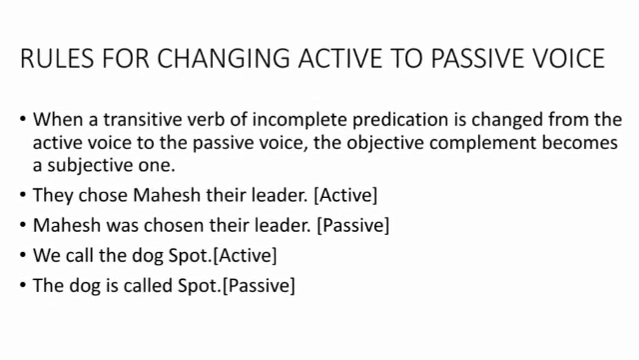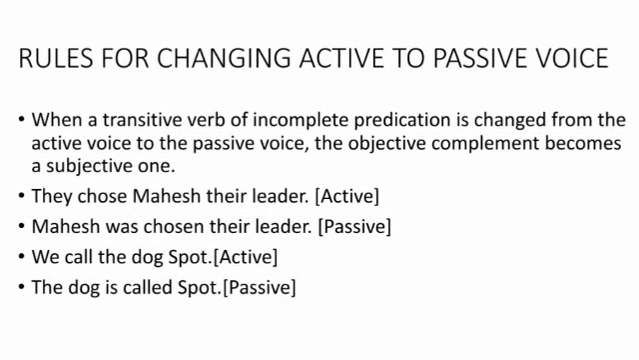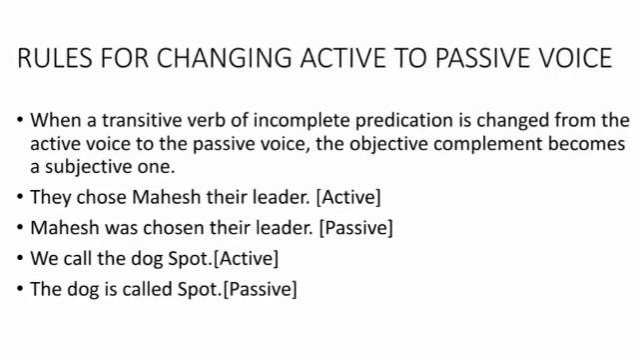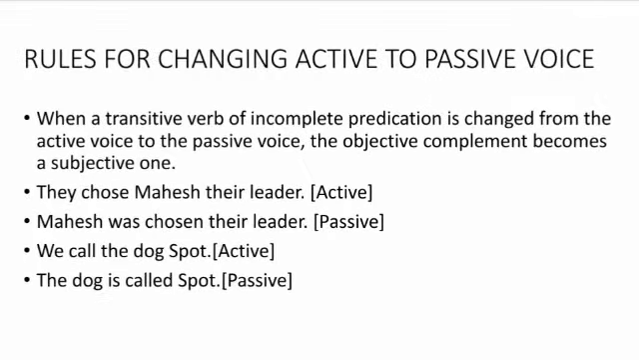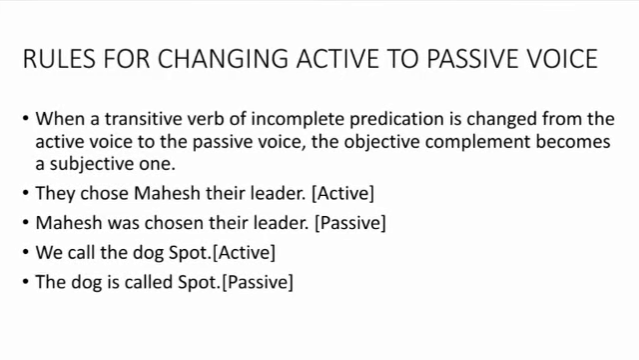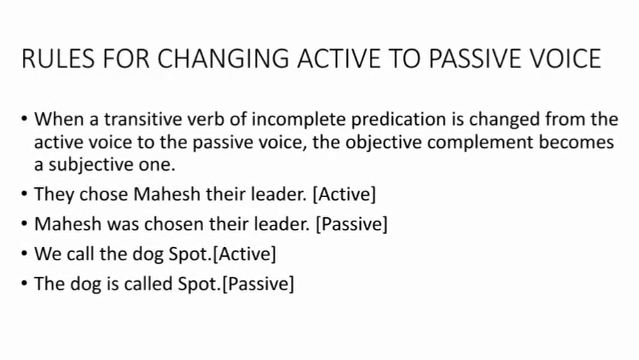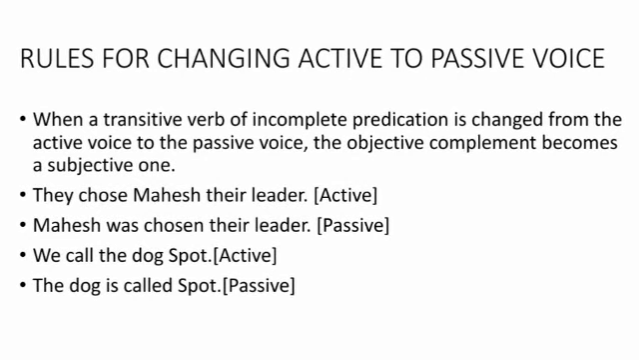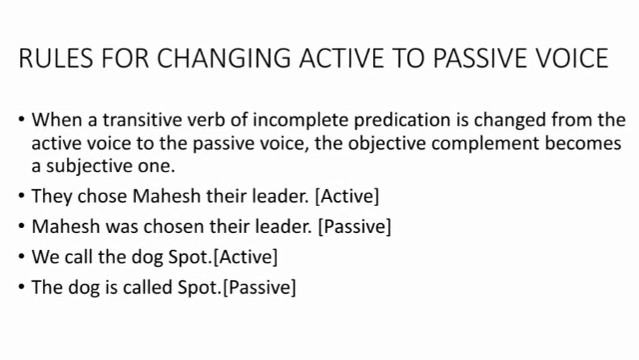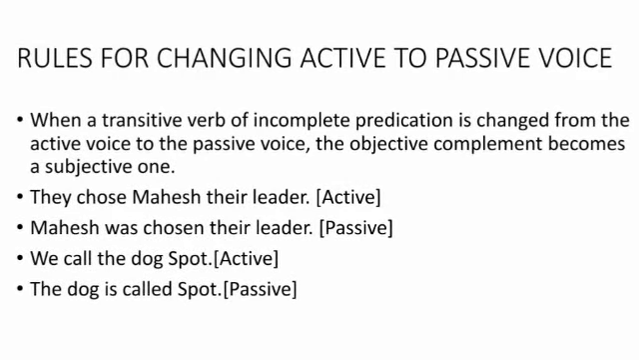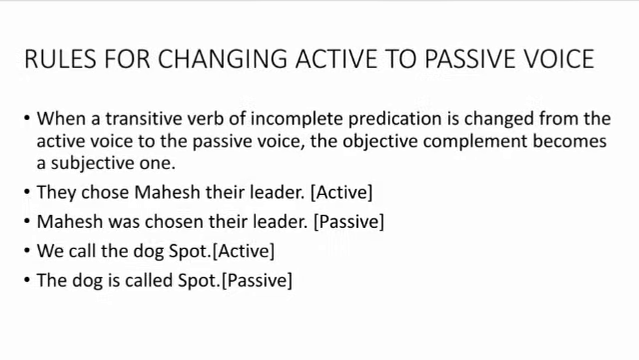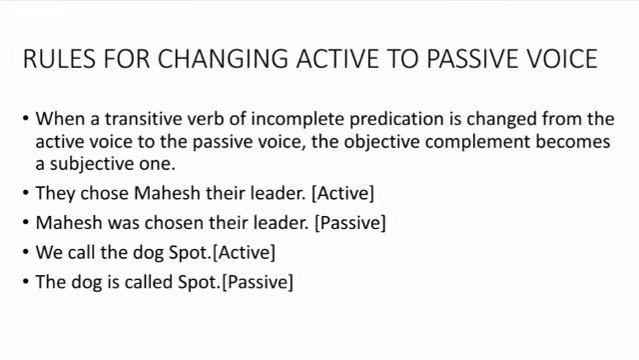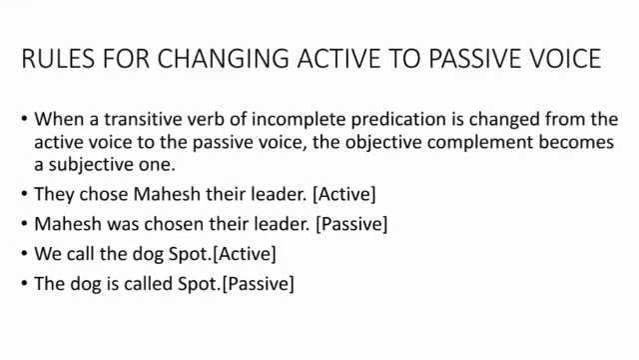They chose Mahesh their leader. Here, their leader is a complement. We have to note that their leader is not an object here. It is only a complement. So when we change that sentence into passive, it would be like this. Mahesh was chosen their leader.